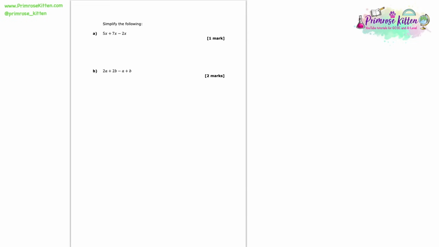Here we're asked to simplify the following, and we've got 5x plus 7x minus 2x. So all of these are like terms, so we just add them up. Let's start by doing 5x plus 7x. Now that gives us 12x. If we now try and subtract the 2x, then that leaves us with 10x, and that's our answer to A.